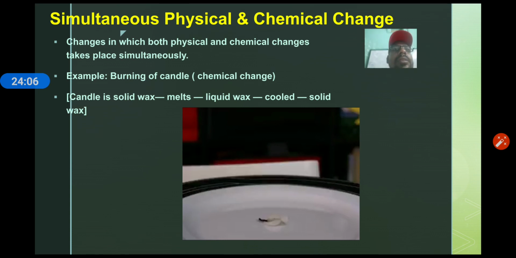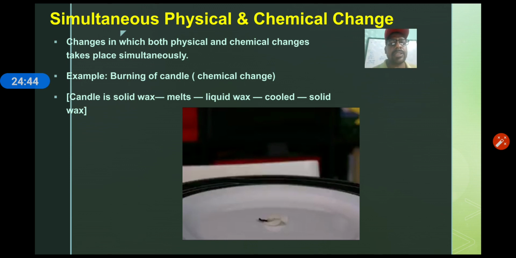So my dear students, it is very clear from the burning of candle that both chemical as well as physical reactions are taking place simultaneously, meaning both occur at the same time. Melting of wax is a physical change and burning of wax is a chemical change, because in that change new substances are formed.